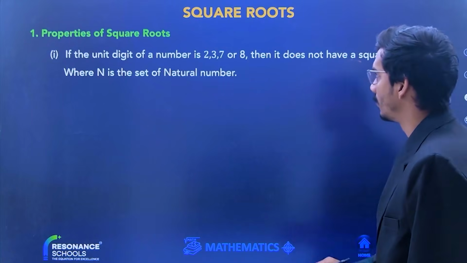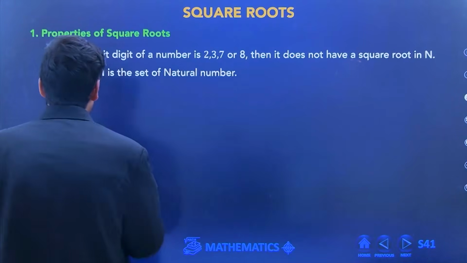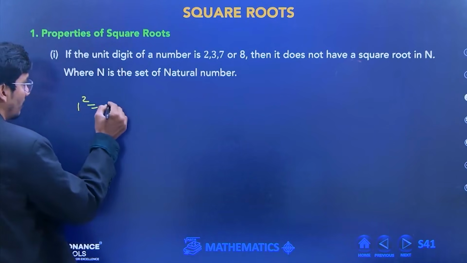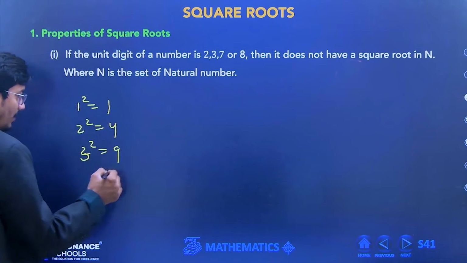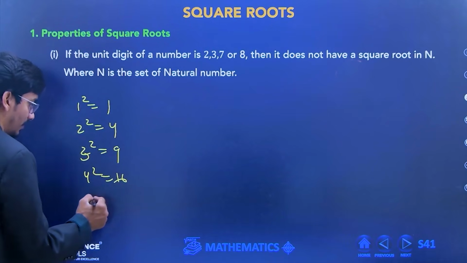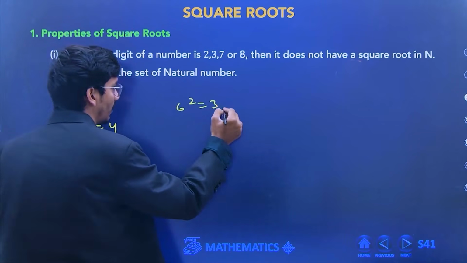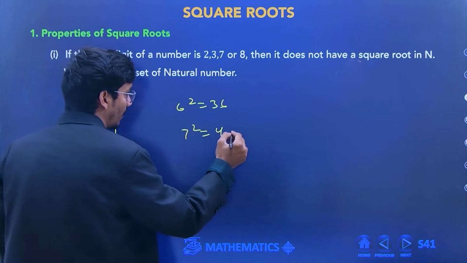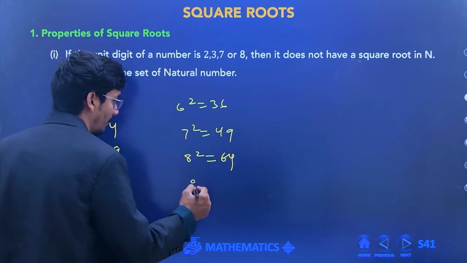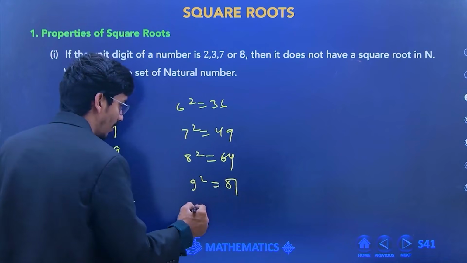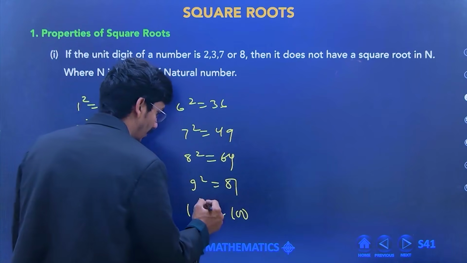Property of square root. Let's see, I'm just writing something. What is the square of 1? 1. Square of 2? 4. Square of 3? 9. Square of 4? 16. Square of 5? 25. Square of 6? 36. Square of 7? 49. Square of 8? 64. Square of 9? 81. Square of 10? 100.